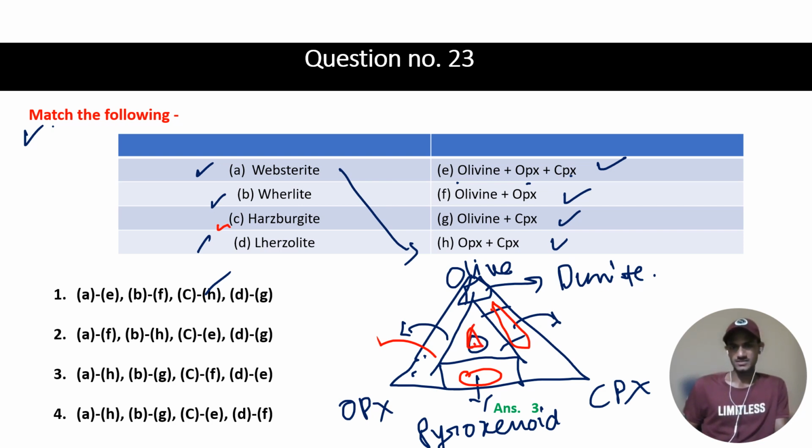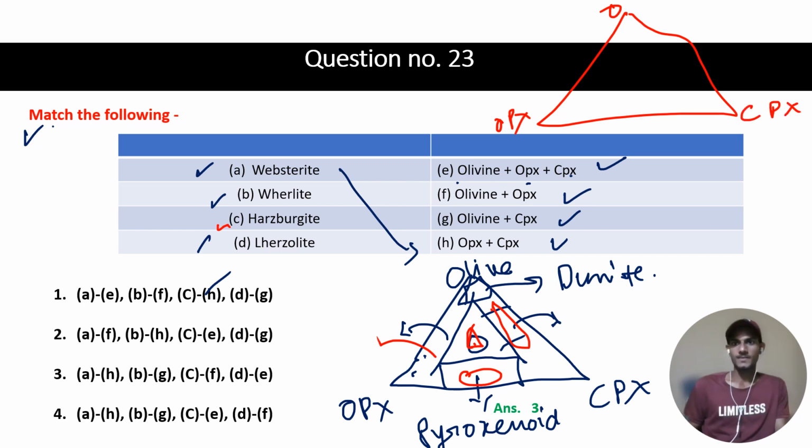There is one thing you can learn: there are three rocks which come in a sequence, olivine, OPX, CPX. Here you have the harzburgite, here the lherzolite, and here the wehrlite. So this sequence you should remember.